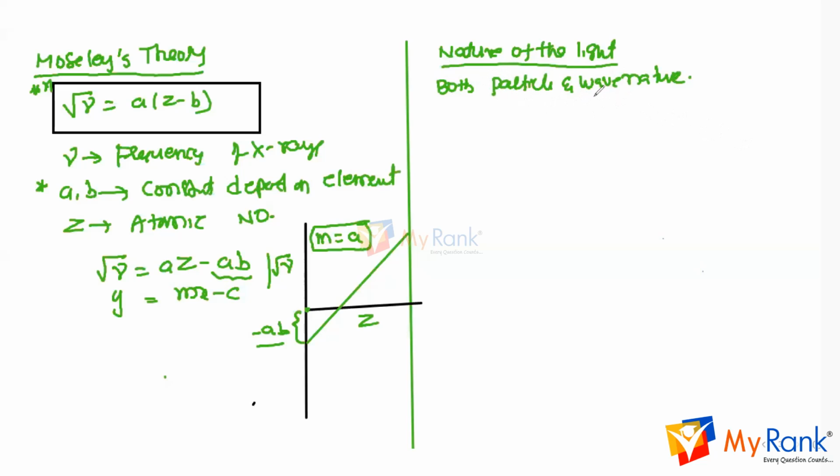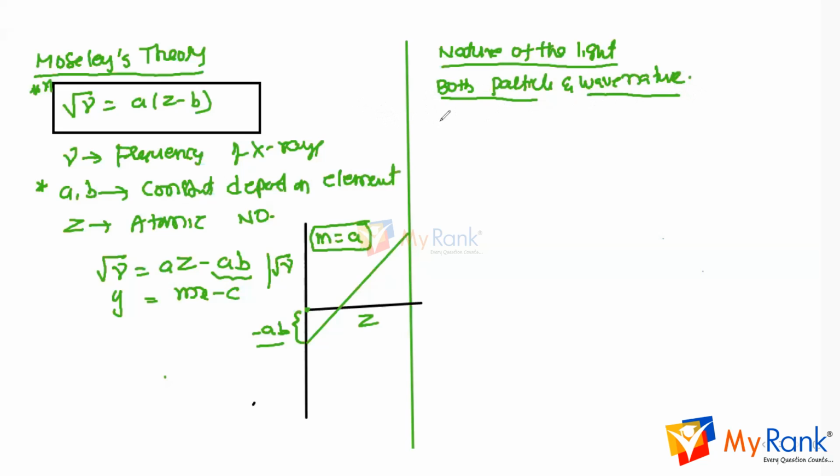The electron motion and light are both the same, so that's why we have to discuss the nature of light, both particle nature and wave nature. In lower classes you have studied Newton's corpuscular theory: light propagates in the form of small packets, small particles called corpuscles, and later wave nature was also given to light. Light propagating in small packets is called particle nature, and in the same way it propagates in the form of waves also.